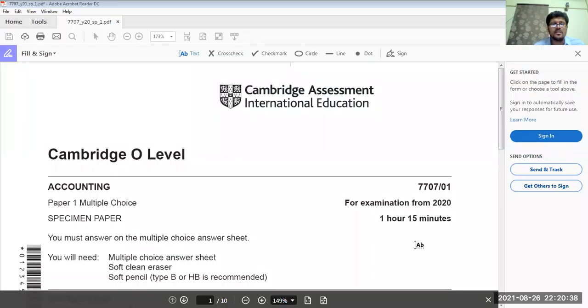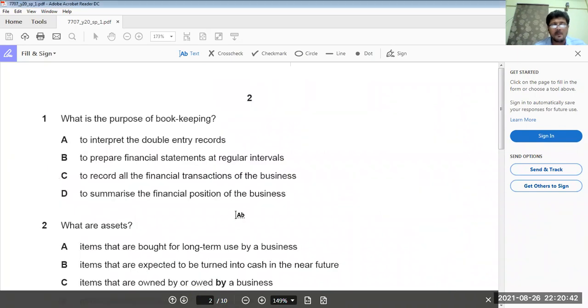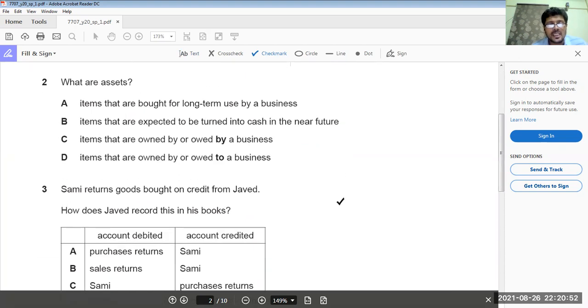Okay, class. So this is your sample paper. Let's see what is the purpose of bookkeeping. The purpose of bookkeeping is definitely to record all the financial transactions of the business. Finish. What are assets? Now see, items that are bought for long-term use by business. This is the definition of non-current asset.